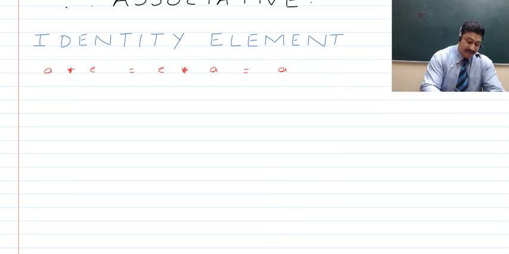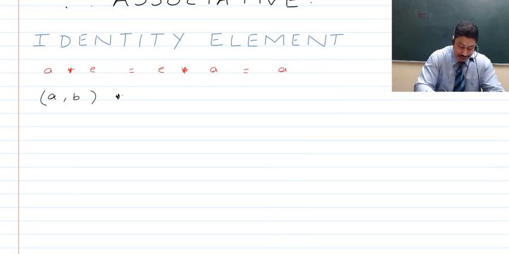Now, when we talk about the identity element, by the definition we require such an element, say some E, such that A binary operation E should be equal to E binary operation A, which should further become equal to the original element, that is A, right? And now, guys, in accordance with the operation that we have at hand, say we take A comma B to be the first ordered pair, and let us take the identity element to be, say, some E1 comma E2, right?